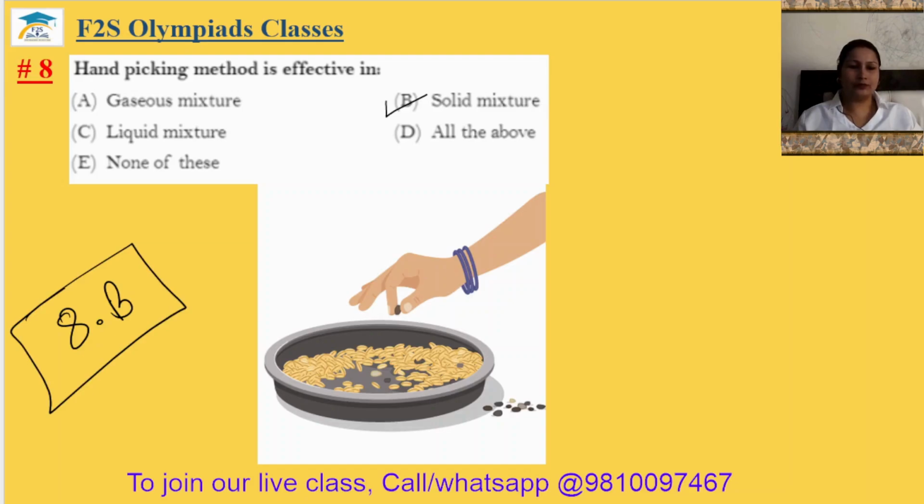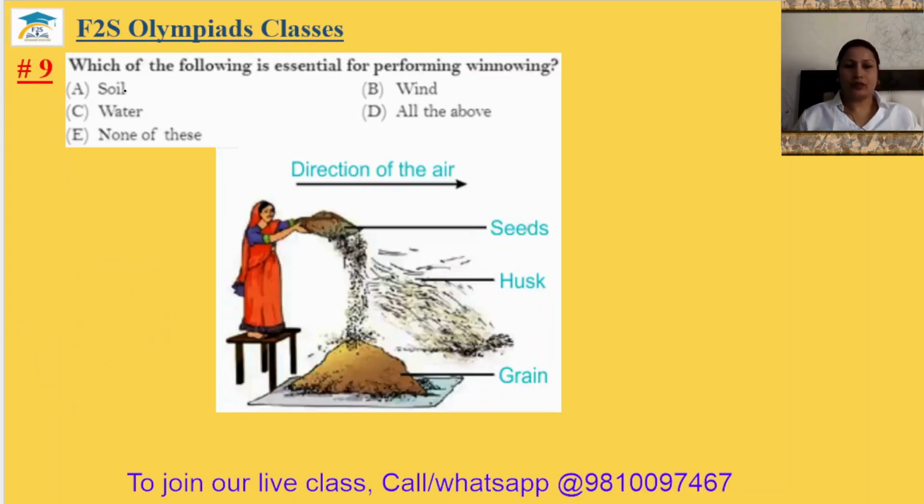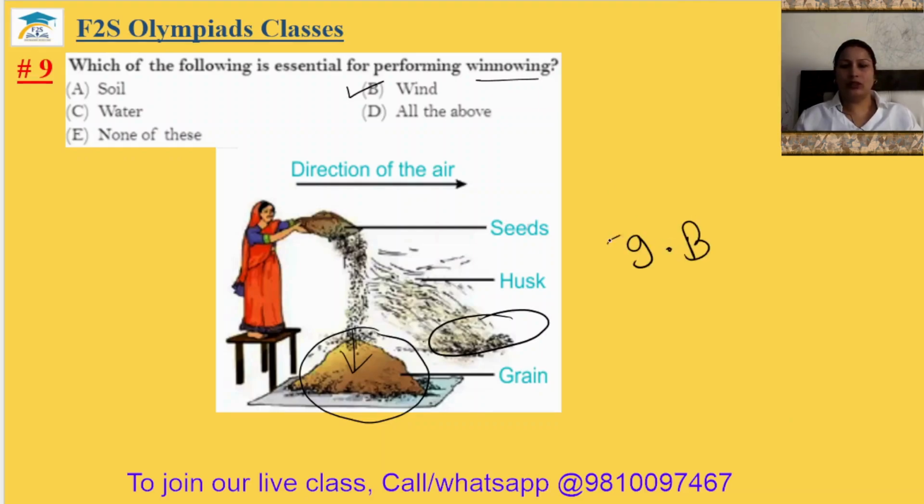Question number 9. Which of the following is essential for performing winnowing? So is soil compulsory? No. Actually, due to the wind, the lighter particles go away and the heavier particles fall down. So wind is compulsory. The ninth answer will be option B.